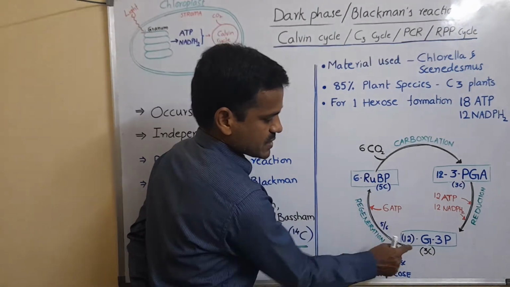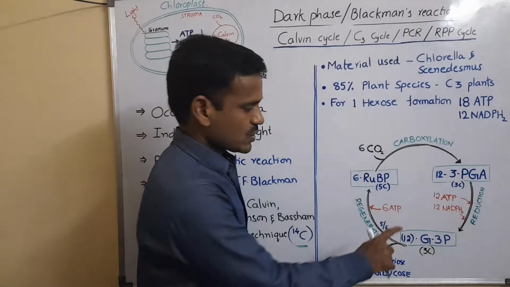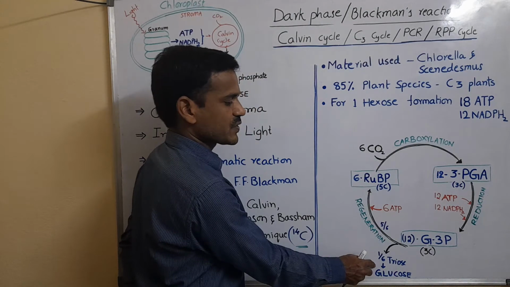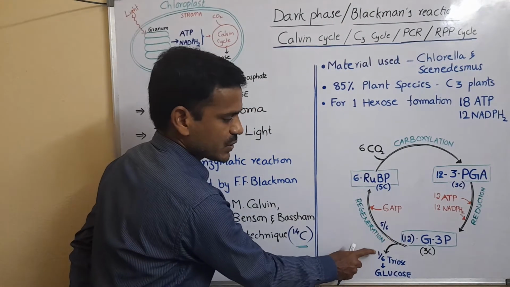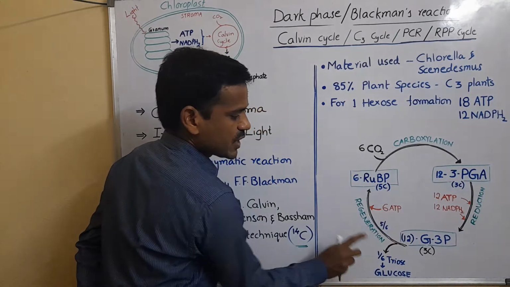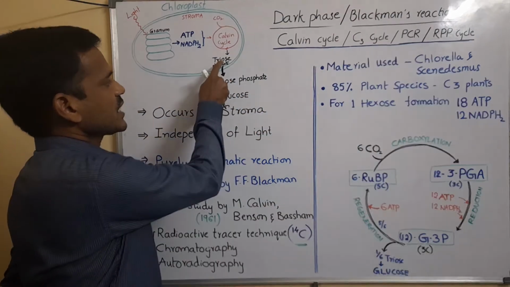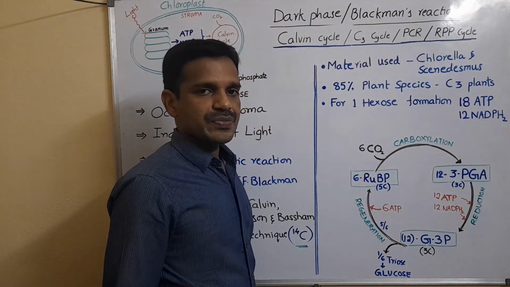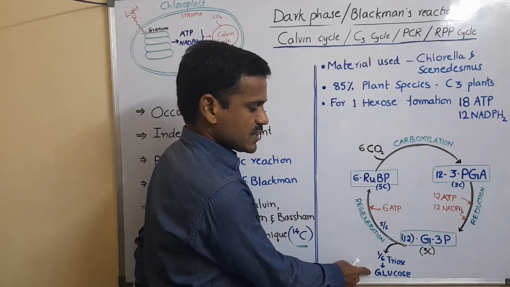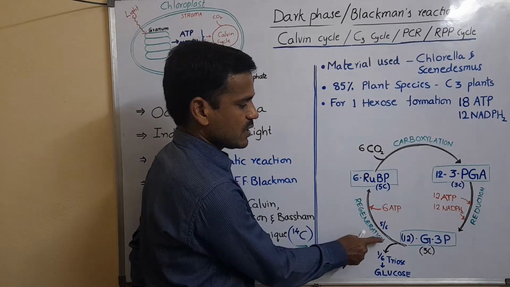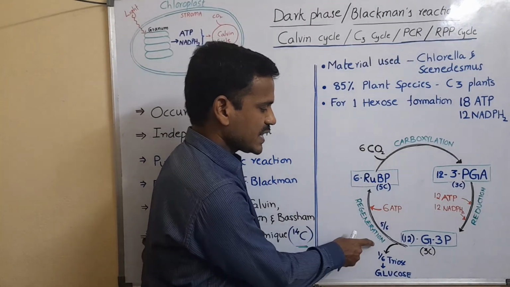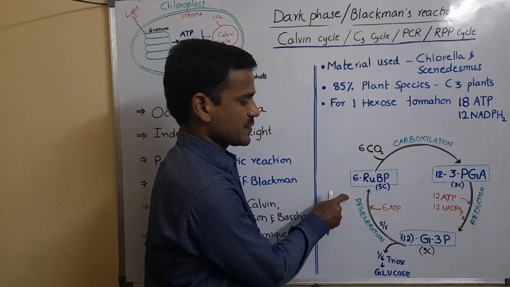Out of 12 G3Ps, only 1/6, meaning 2 G3Ps, are exported into the cytoplasm. These 2 trioses are converted into glucose, so glucose is synthesized in the cytoplasm. The remaining 5/6, meaning 10 G3Ps, are converted into RuBP, ribulose 1,5-bisphosphate. This is the regeneration step, where RuBP is regenerated again.